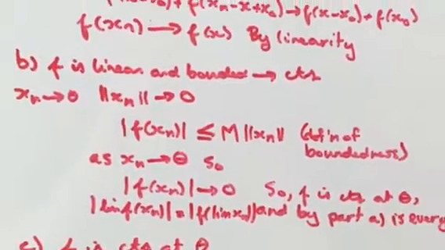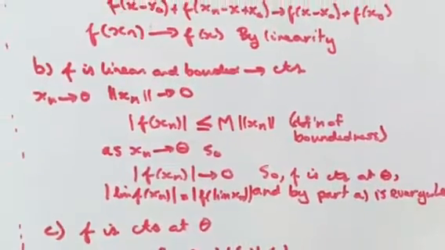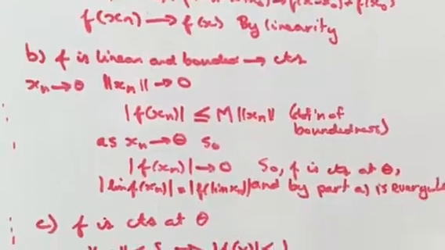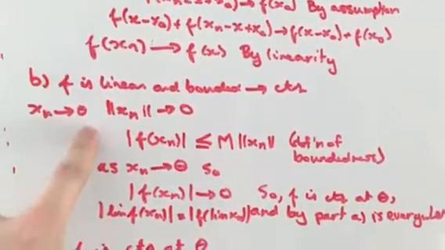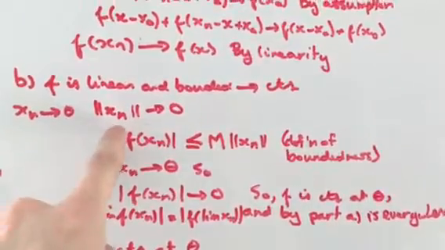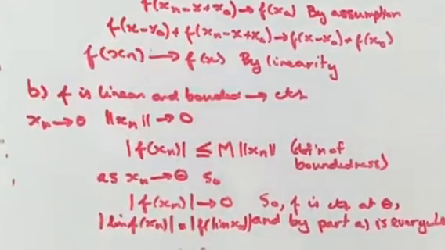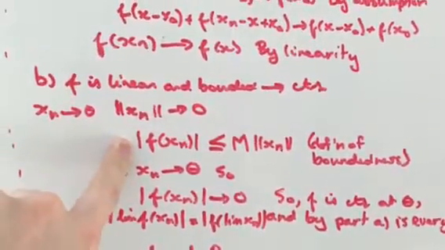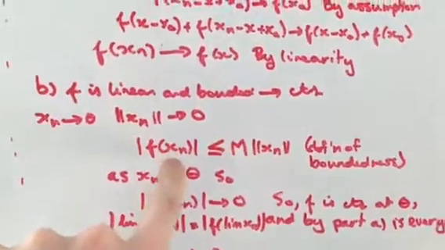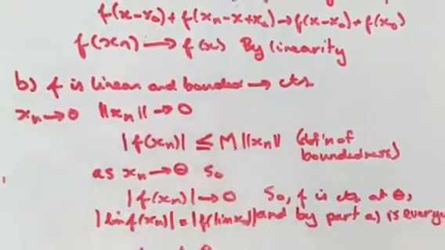The second part of this proof is to show that if we have a linear and bounded functional f, this implies it's continuous. So we're going to show that if we have a sequence x sub n that's converging to the 0 vector, that means that its norm is converging to 0. So now we know by the definition of boundedness that f of its argument is less than some real number m times the norm of that argument.